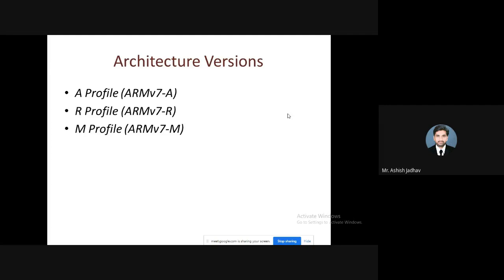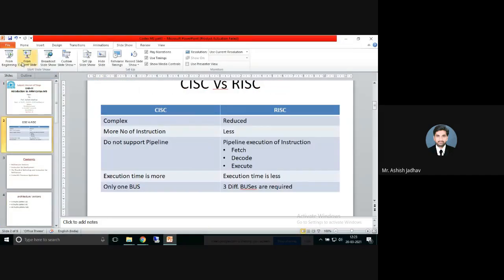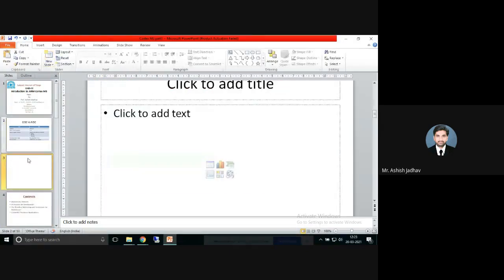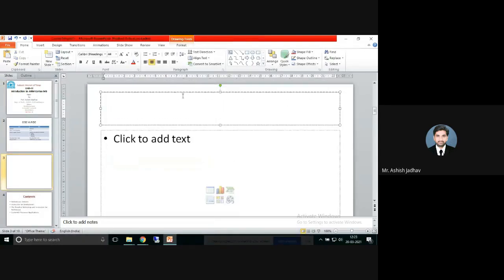Yeah, let's begin with the introduction to ARM architecture. So after that we will go for this ARM profiles. So what I'll do is I will add one more slide. And right here, introduction to ARM.